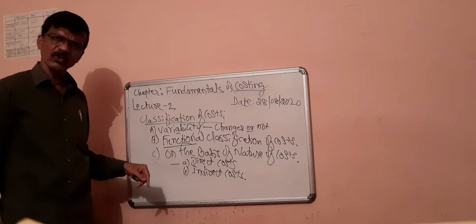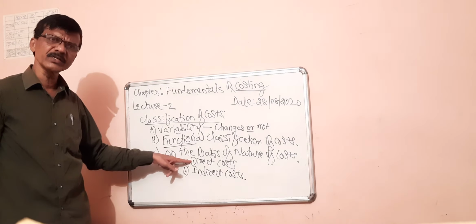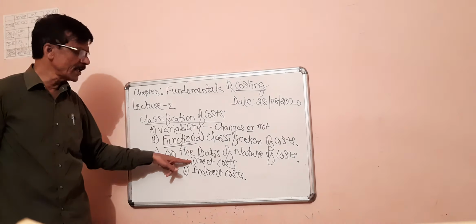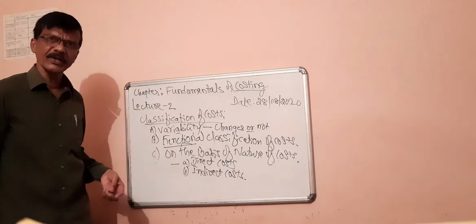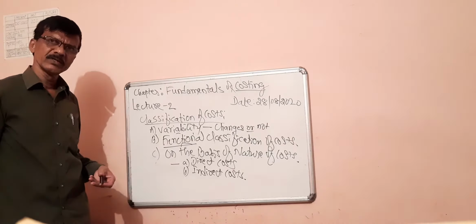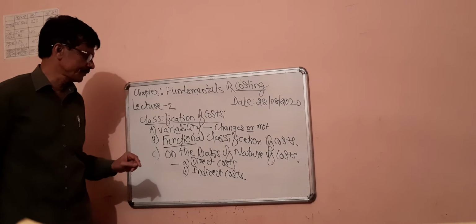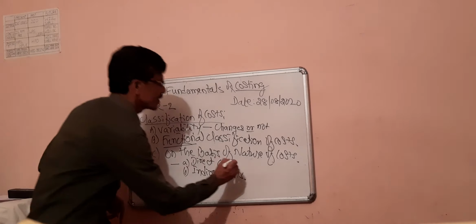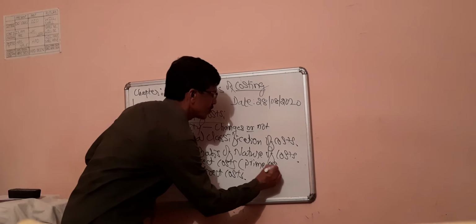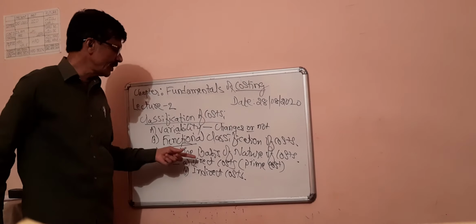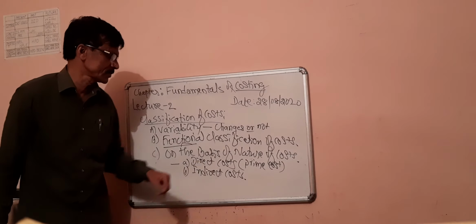Then what is a direct cost? A direct cost is directly related to the production of goods and services. It can be directly identified with the production of goods and services. For example, material cost, direct labor cost, direct expense. These are part of direct costs. Total direct cost is also called prime cost. Prime cost is the aggregate of direct material cost, direct labor cost and direct expenses.